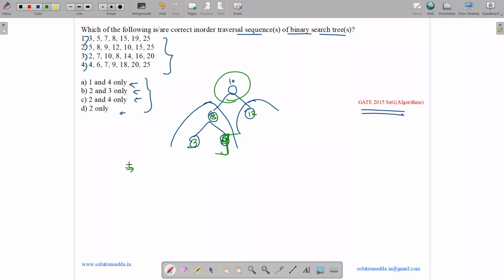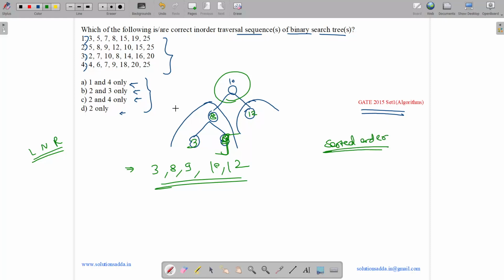So what is in order traversal? First we go to the left subtree, then we go to the node, and then we go to the right subtree. So first we come to the left subtree, then again the left subtree. So we have 3, 8, 9, 10 and 12. There is a property that the in order traversal of a BST is always in sorted order. So anything which is sorted is the in order traversal of a BST.